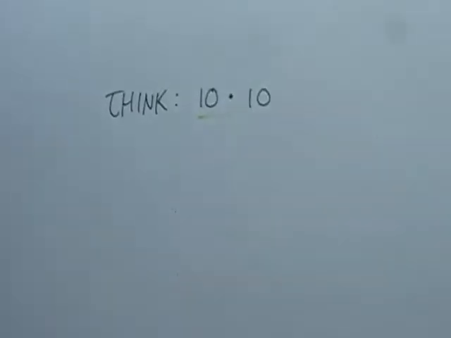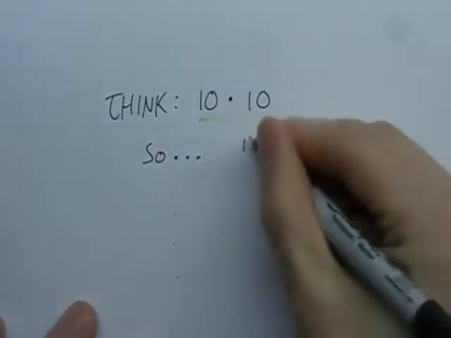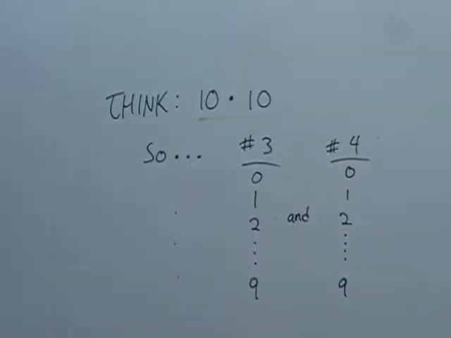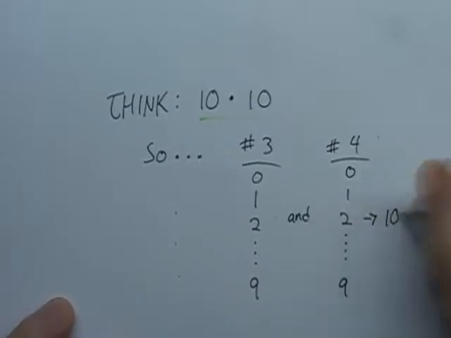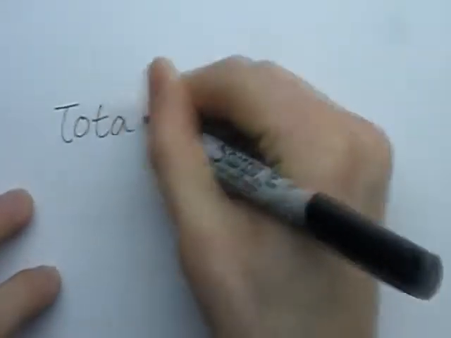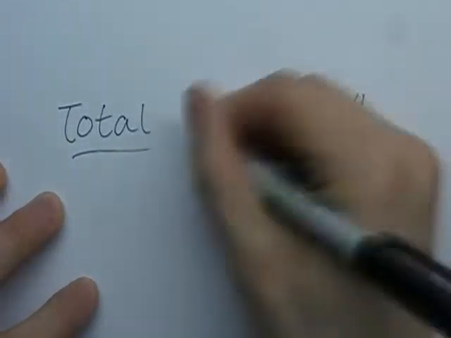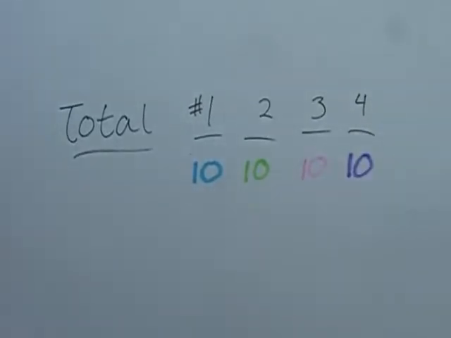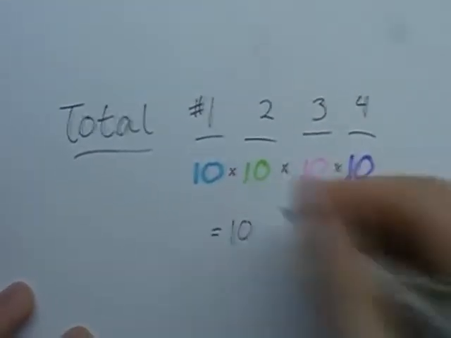It follows then that there are 10 choices for subtask 3 for every combination of choices for subtasks 1 and 2. And next, you guessed it, 10 more results for every combination of subtask 1, 2, and 3. The total number of outcomes is 10 times 10 times 10 times 10. 10 to the 4th, or 10,000.